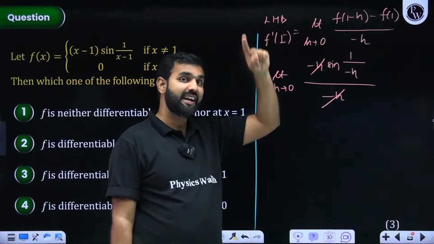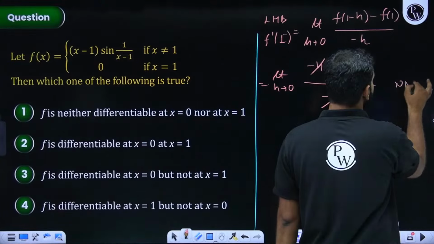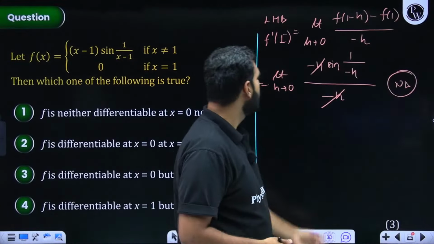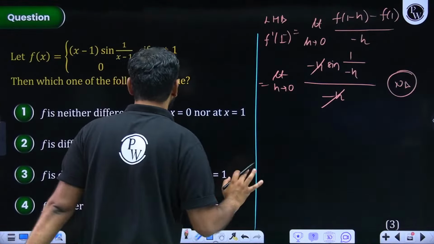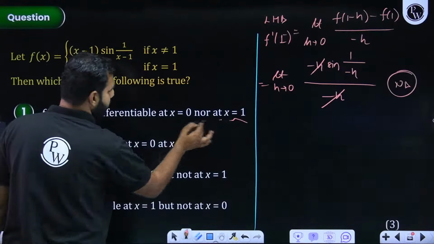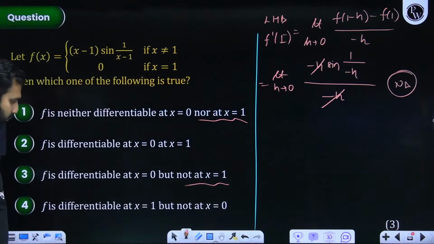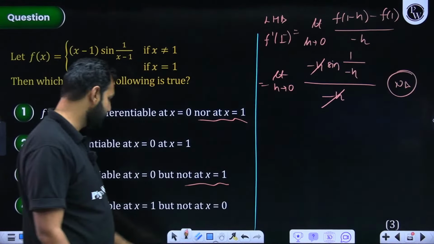and now when h approaches 0, we know sine of 1 upon x is an oscillatory function. So this is not defined. This limit is not defined. And if it is not defined, it is not differentiable. You need not find the right-hand derivative. Everybody with me on this? So we know that it will be non-differentiable at 1, which means either option A or option C could be the answer, right? Now let's talk about its differentiability at 0.